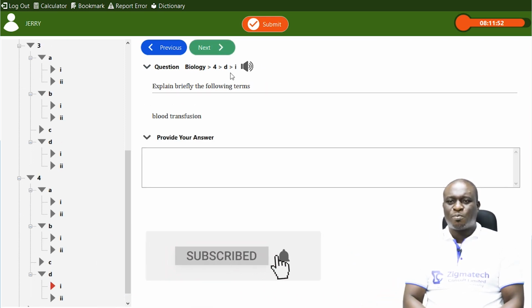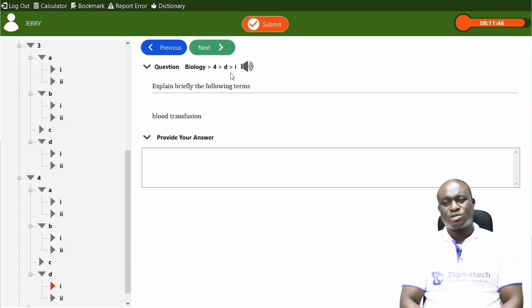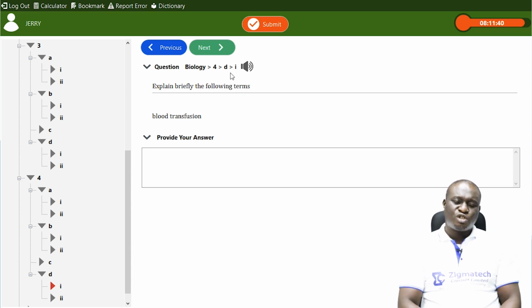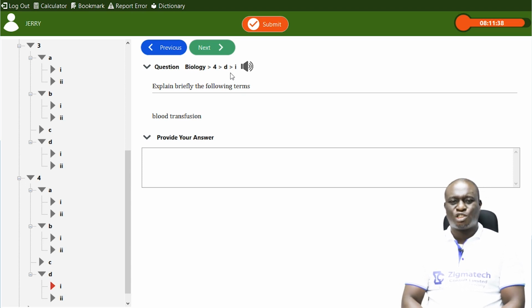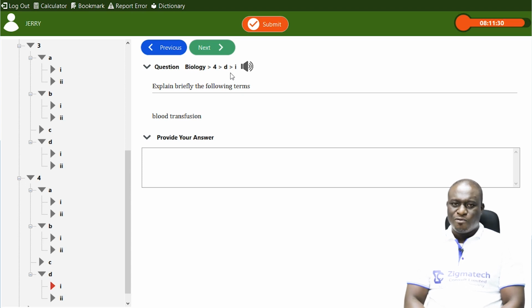Next question said, explain the following terms. Now, what are the following terms? We have blood transfusion. Now, what is blood transfusion? Blood transfusion is actually the administration of blood from a healthy individual or person to someone that needs it.